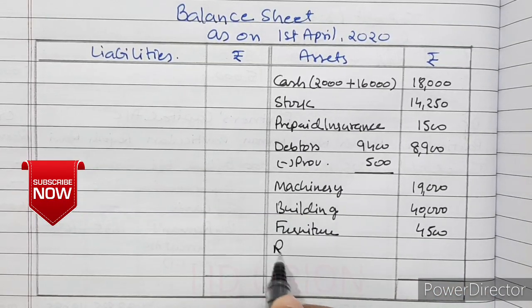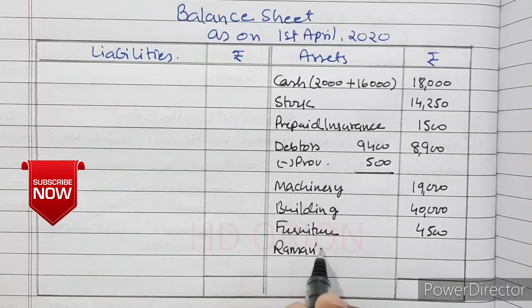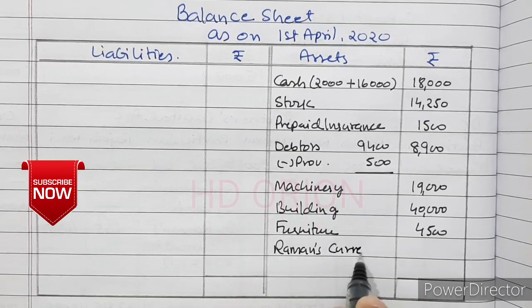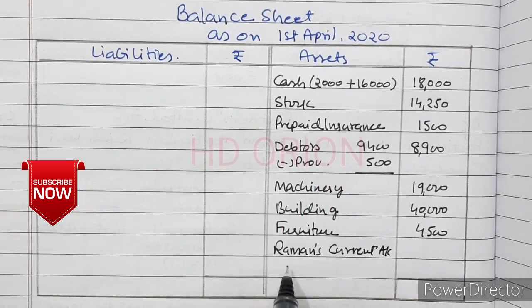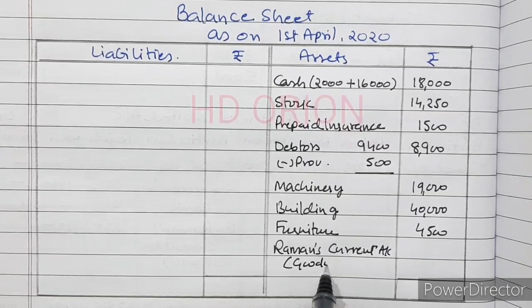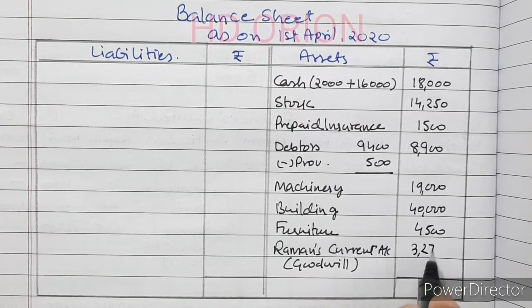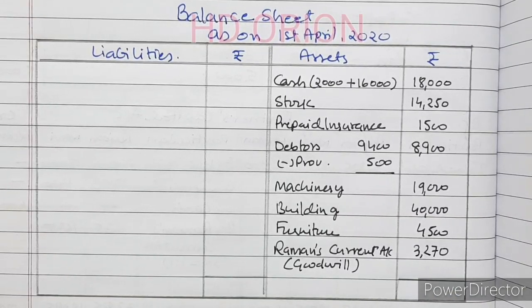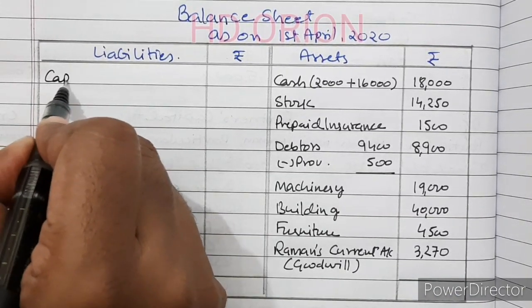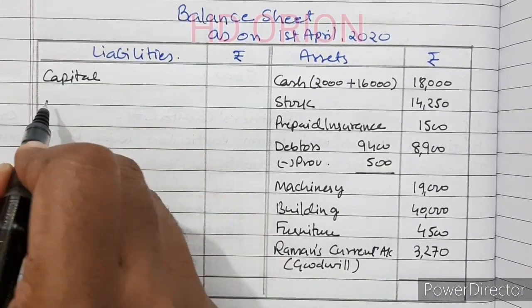And Raman's current account for goodwill, it is 3,270.